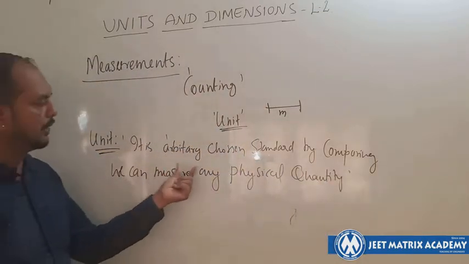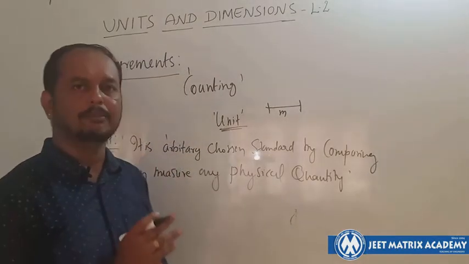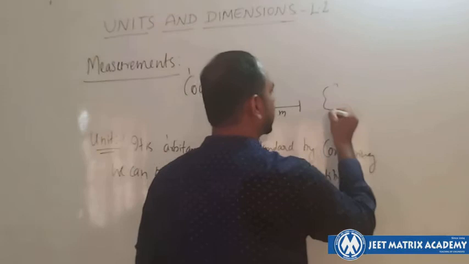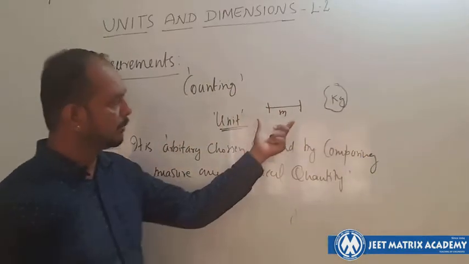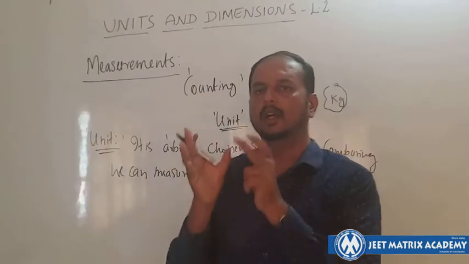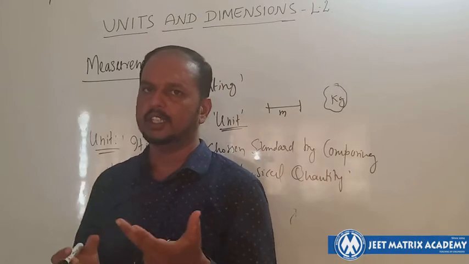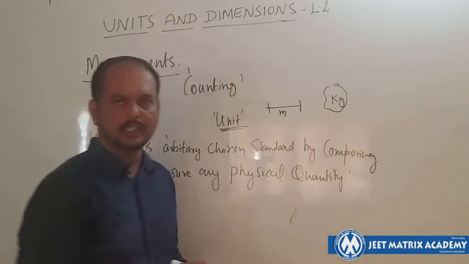So it is an arbitrarily chosen standard. For example, this length we consider as a mass, or this much we consider as 1 kg. So it is an arbitrary standard. A particular distance or a particular mass or weight of any substance is considered as a standard. This is 1 kg, this is 1 meter.